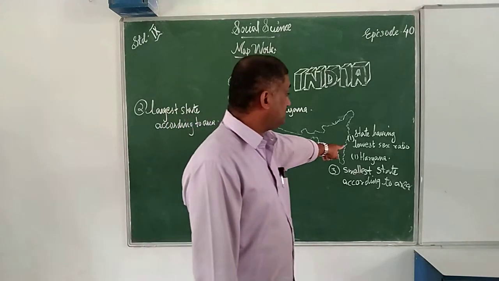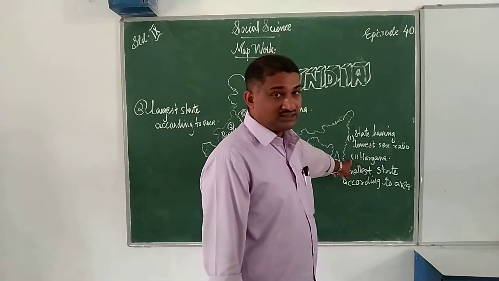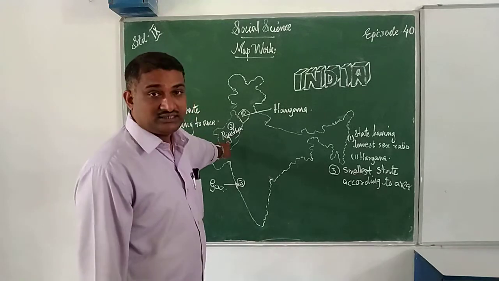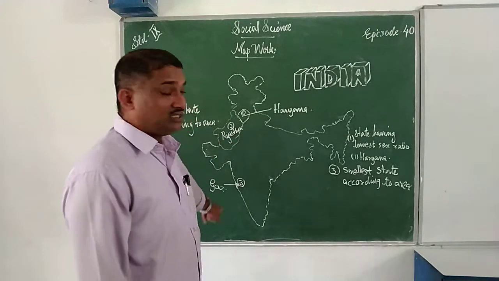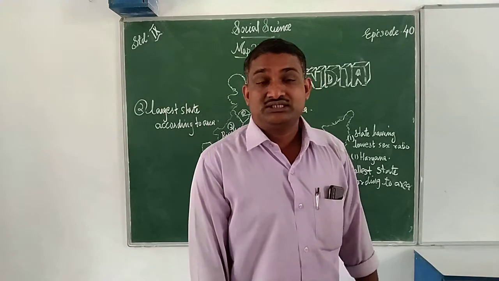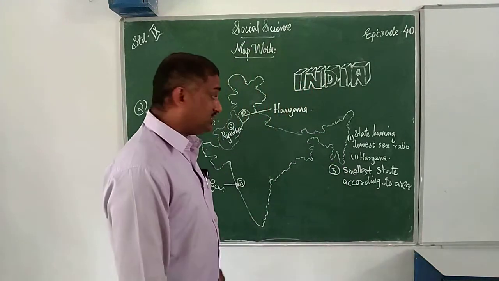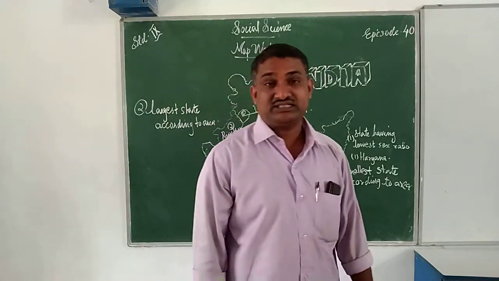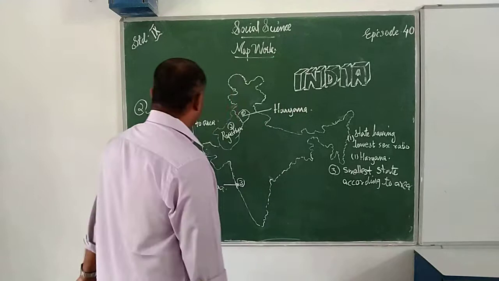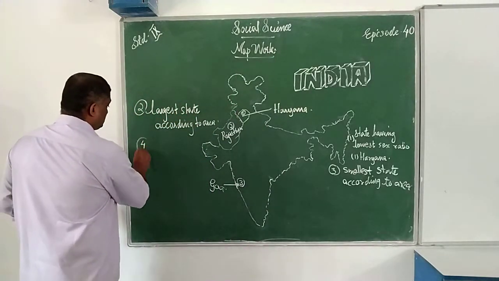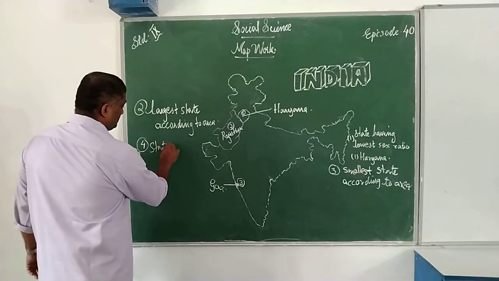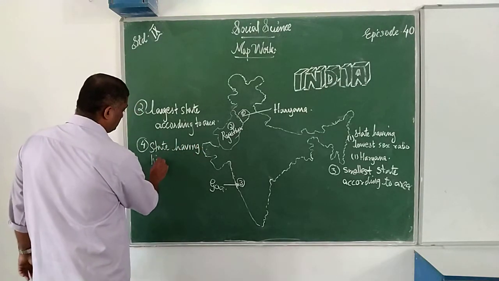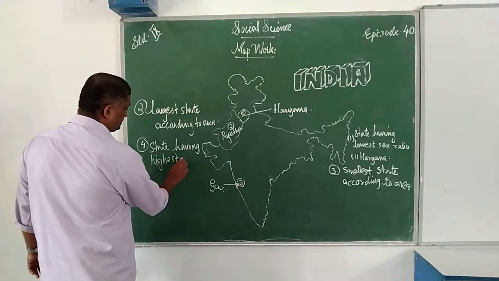First one, state having lowest sex ratio, that is Haryana. Second one, largest state according to area, that is Rajasthan. Where is it located? It is located here. Next, third one, the smallest state according to area, that is Goa. Where is it located? It is located here. Next, fourth one, state having highest sex ratio.